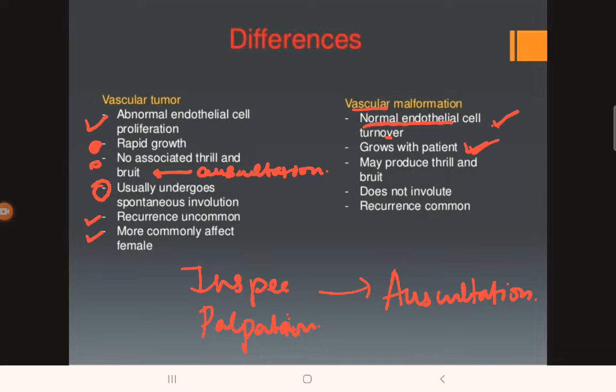These lesions produce thrill and bruit compared to the vascular tumors. Vascular tumors do not produce thrill and bruit, whereas vascular malformations produce thrill and bruit. They do not involute, that is, they do not resolve with age, rather they grow with age. Recurrence is uncommon in vascular tumor, whereas recurrence is common in vascular malformation.